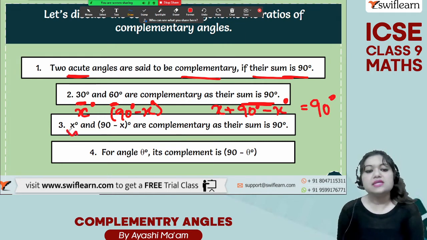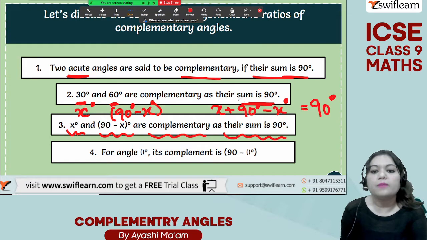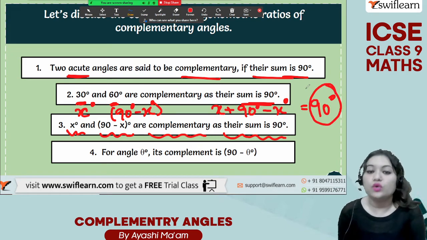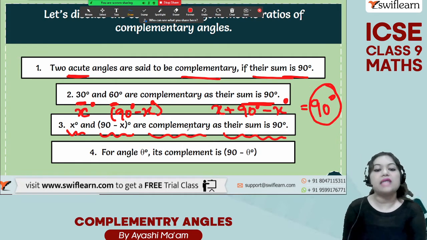So x degree and 90 minus x degree are complementary as their sum is 90 degree, right? अभी तो हमने x को और 90 minus x degree को add किया और आंसर हमको what did we get as the answer? 90 degree only. So x degree and 90 minus x degree are complementary as their sum is 90 degree.